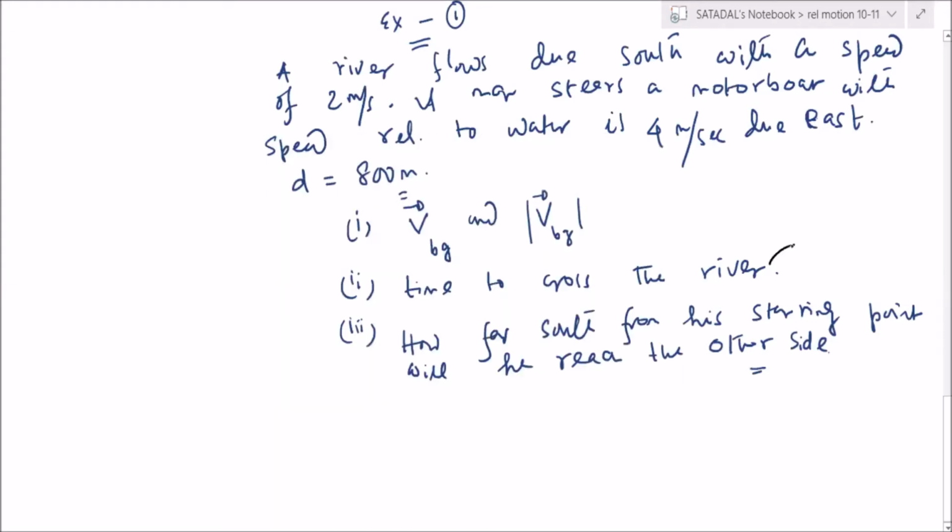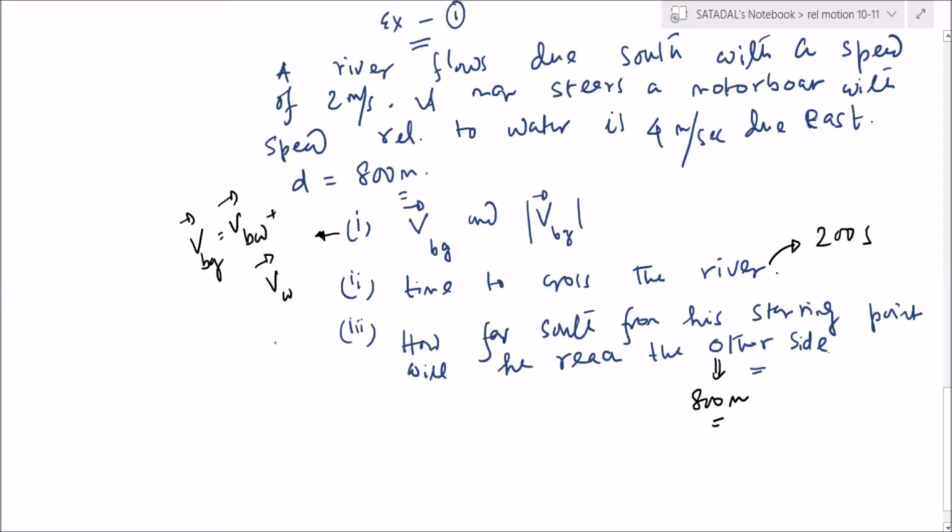So this time to cross will come to be 200 second. This is coming to be 800 meter. And this is the easy only. You know that VBG vector is equal to VBW vector plus VW vector.